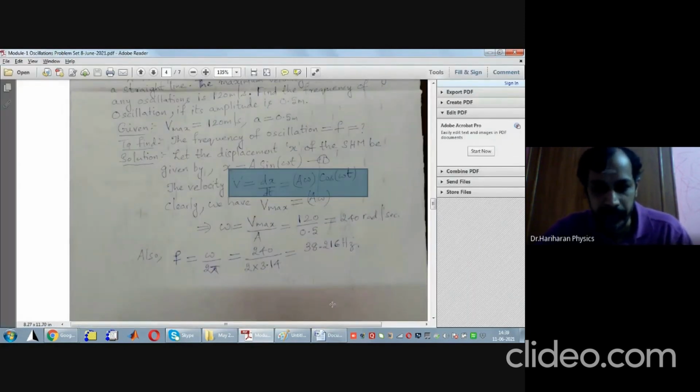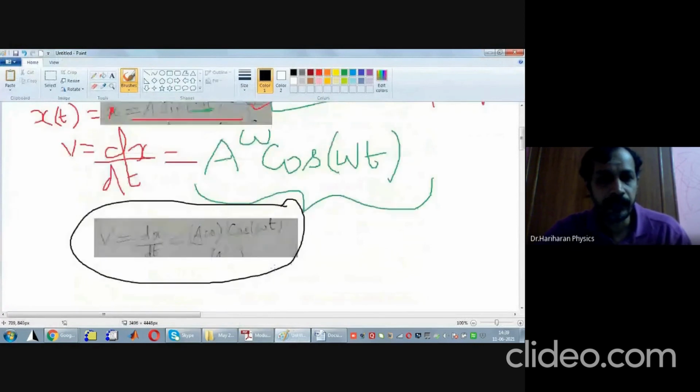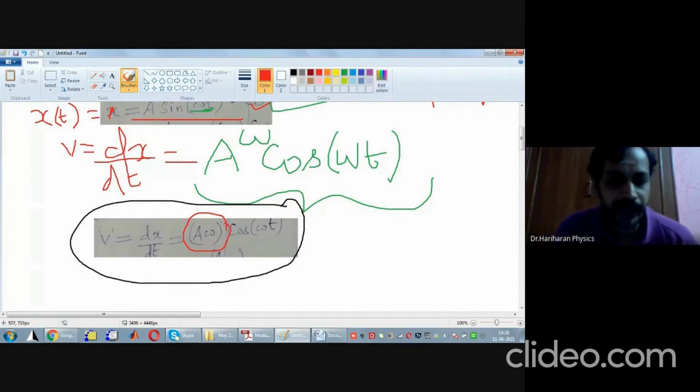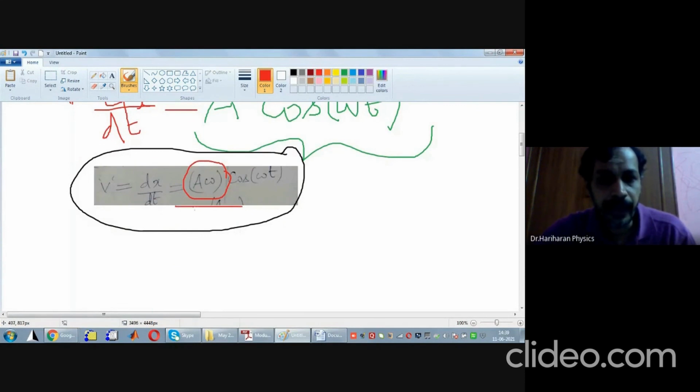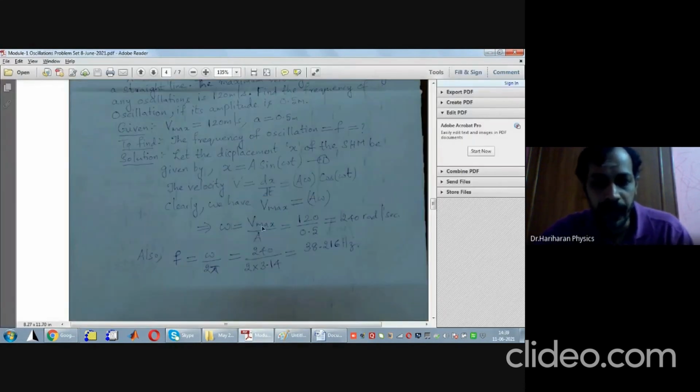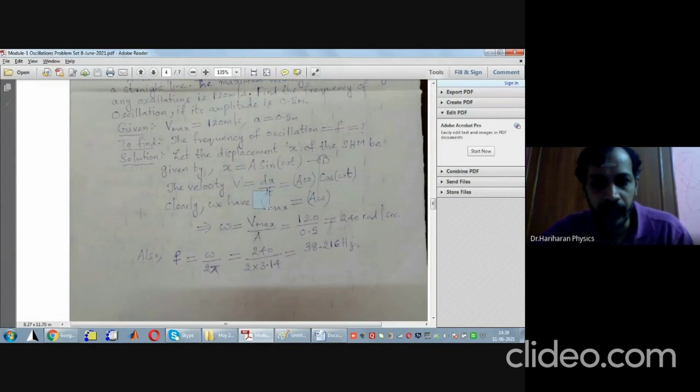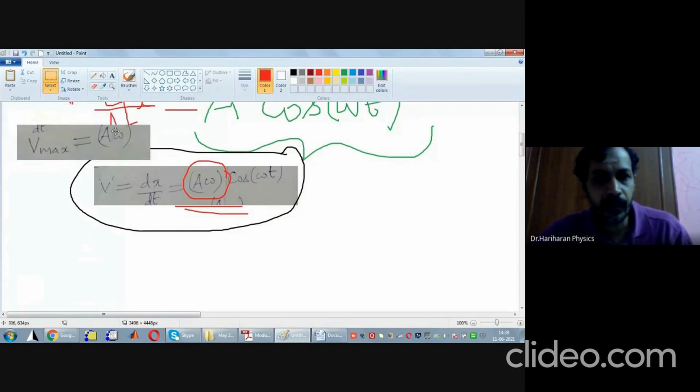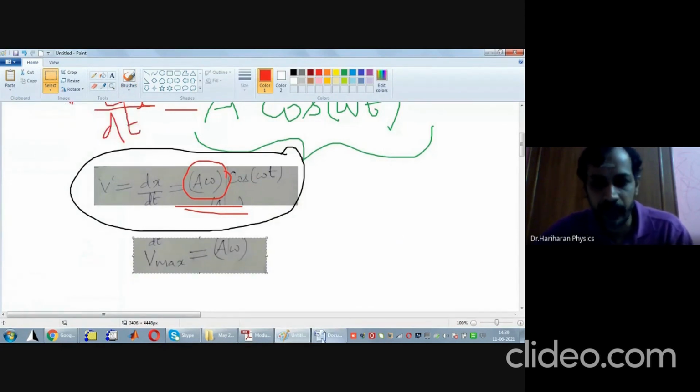Likewise, in this expression, what is the coefficient of cos theta? It is A omega. The coefficient of the cos term is A omega. That is the maximum velocity of the object. Therefore, what we have is V max is equal to A omega. Maximum velocity V max is equal to A omega. This is simply the coefficient of the cos term, as I described in my doc file here.